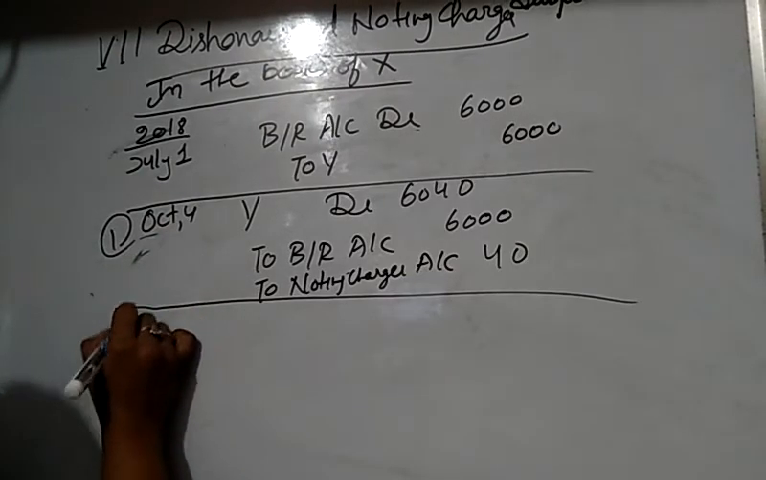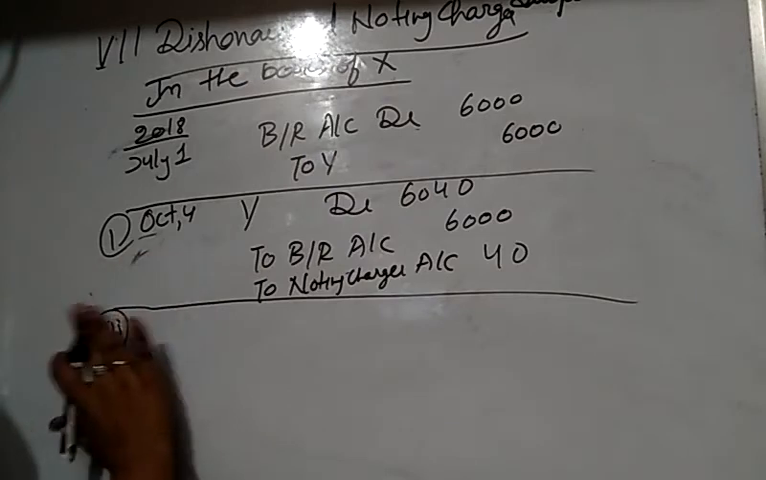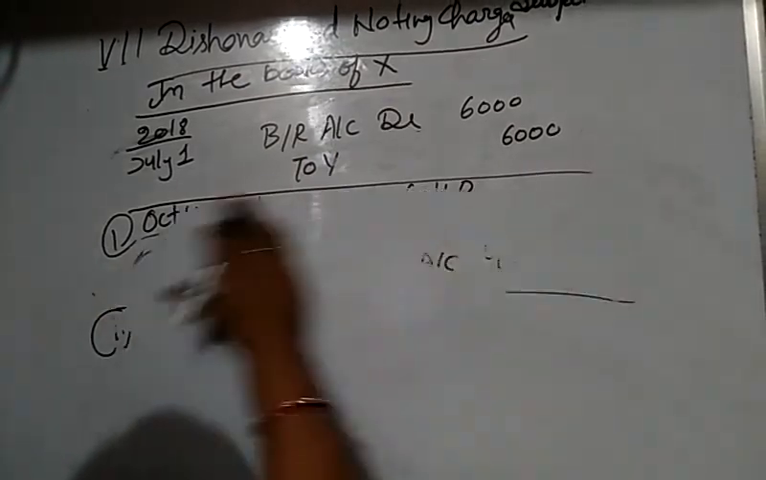In the second case, when the drawer discounts the same bill from his bank and pays 30 rupees as discount, at that time the first entry is the same.